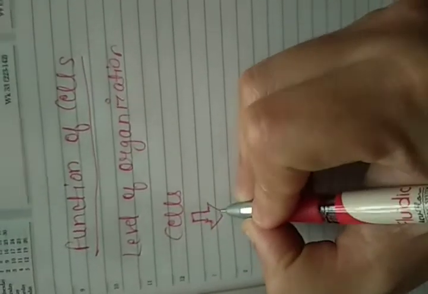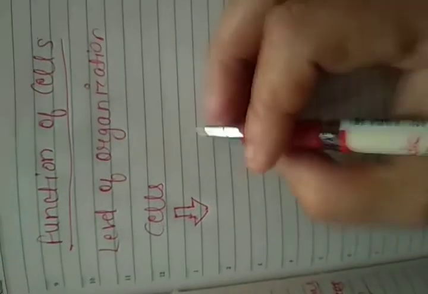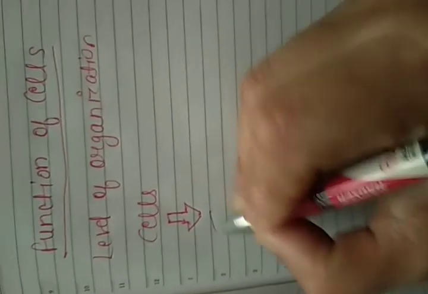Now there are various levels of organization. The basic level of organization is that there are multiple cells present inside our body. Right now I'm taking the example of a human being because that could be easier for you to understand. Our body is made up of cells. Are you able to see the cells present in your body?